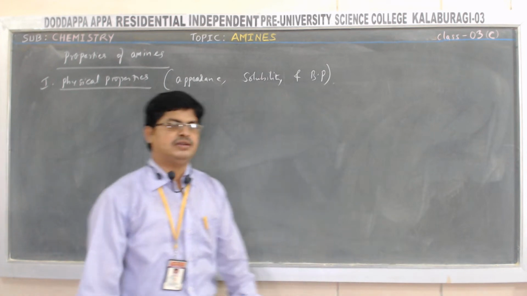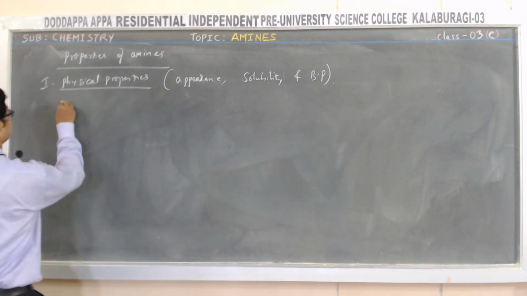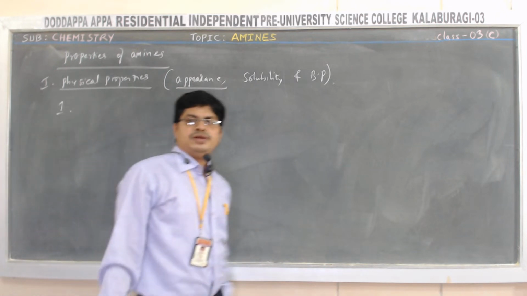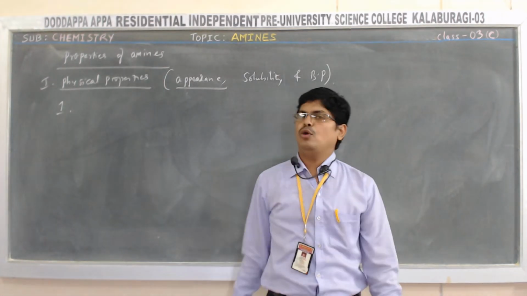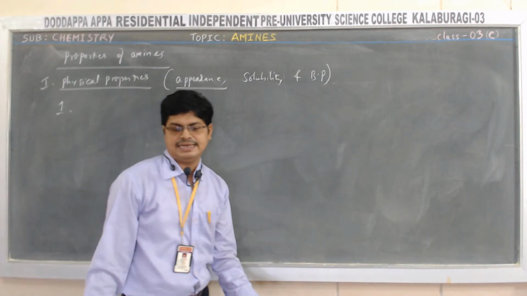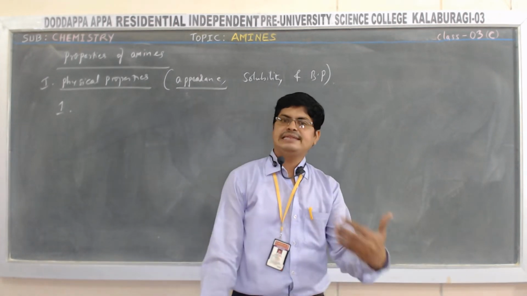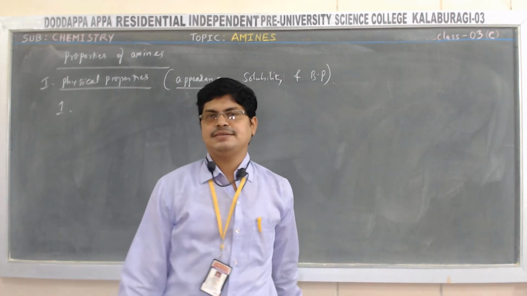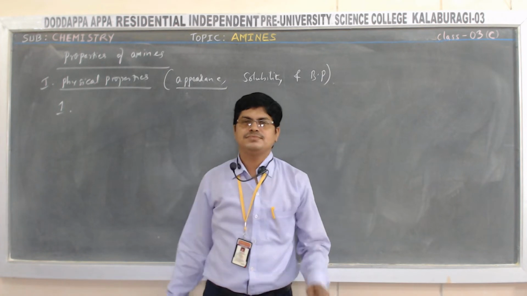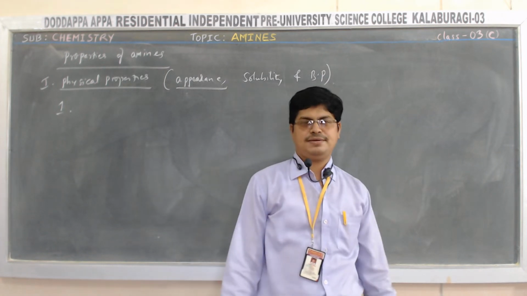That is the first point, let us focus on appearance. With respect to appearance, students, the lower aliphatic amines like methylamine, ethylamine, they are gases. They are gases with a fishy odor.